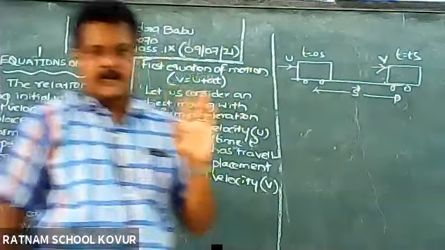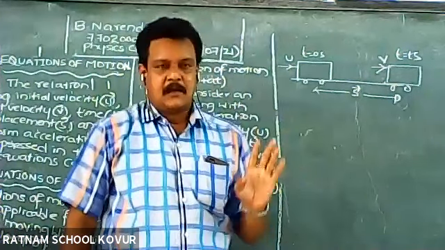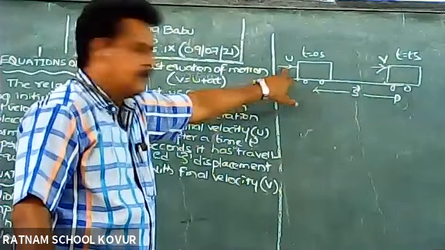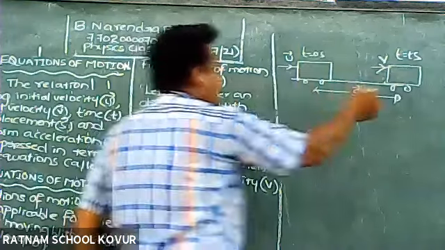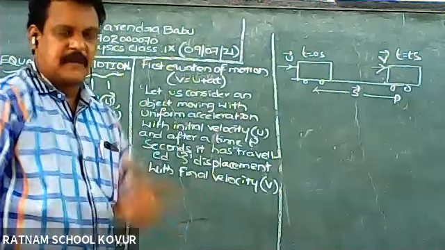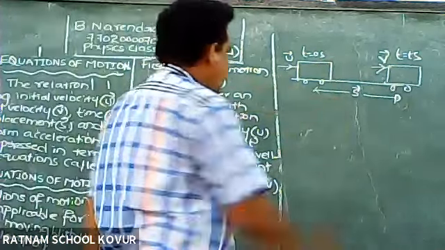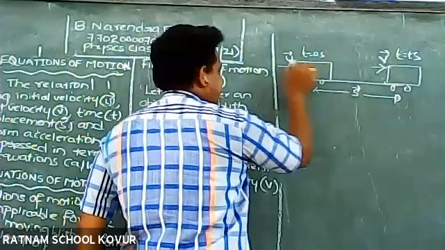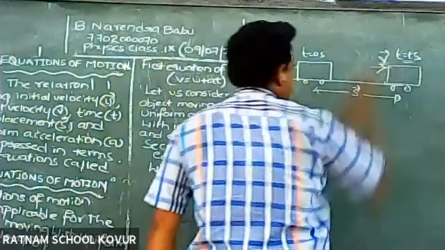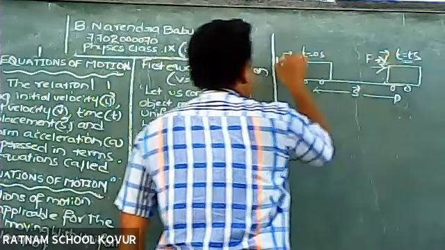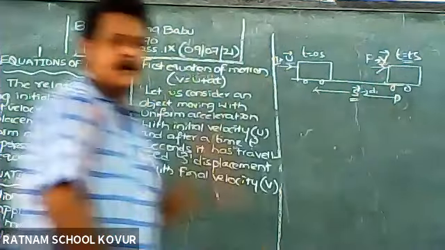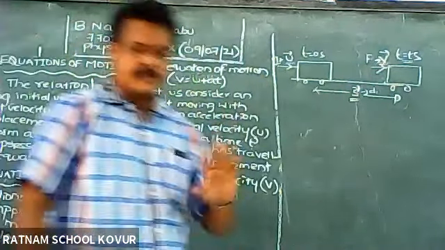Time is a scalar quantity, it has only magnitude but no direction. Initial velocity means starting velocity; you can represent it with a bar also, but I am taking only u, v. This is final velocity, this is initial velocity, and this is displacement.